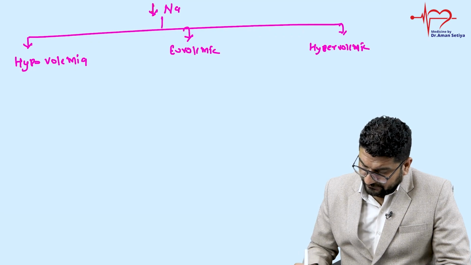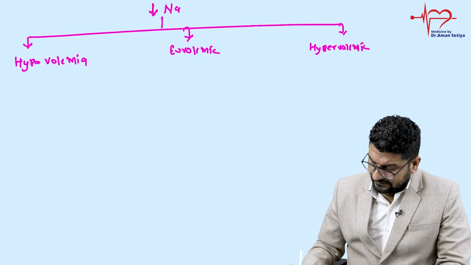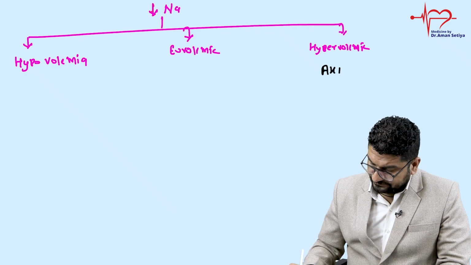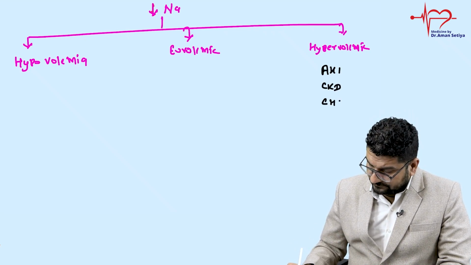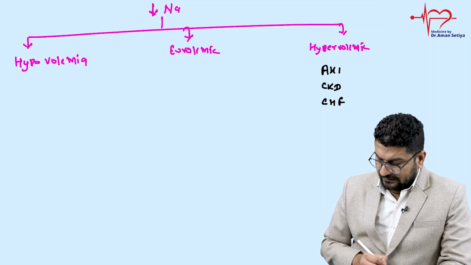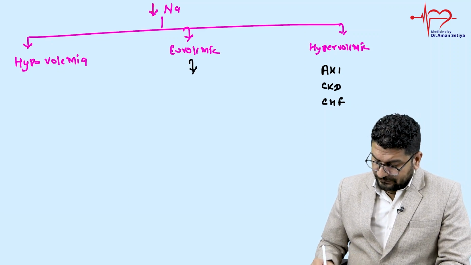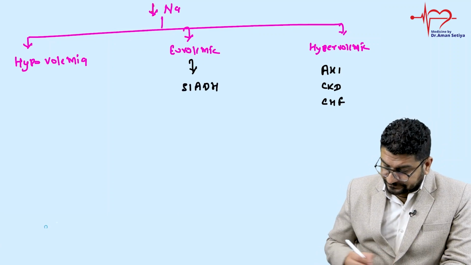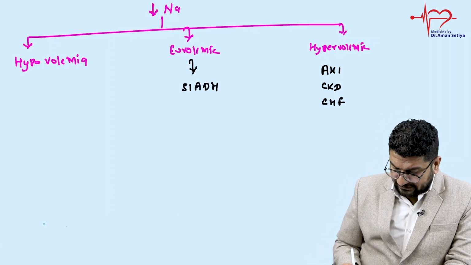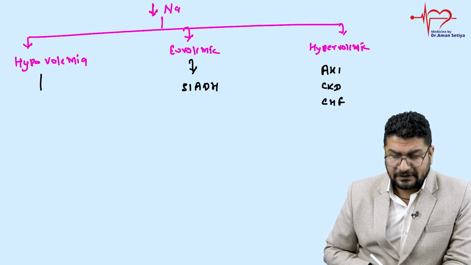Hypervolemic. If you notice, hypervolemic is something we can see in AKI or CKD patients. We can see this sometimes in heart failure also. And if you see the euvolemic type, this is seen in many conditions. This euvolemic type is seen in SIADH. So in SIADH you will see the euvolemic type. Then the hypovolemic type. Here there is importance of checking urinary sodium.